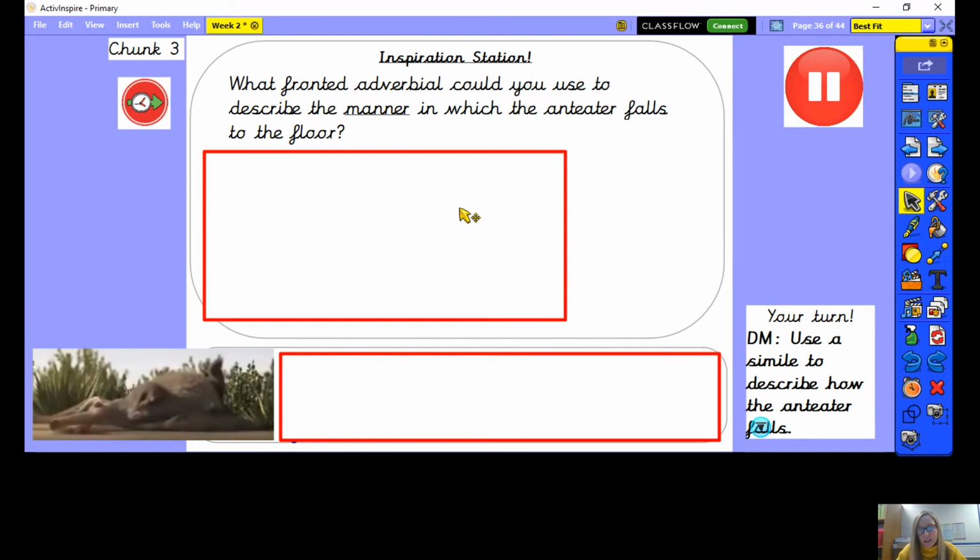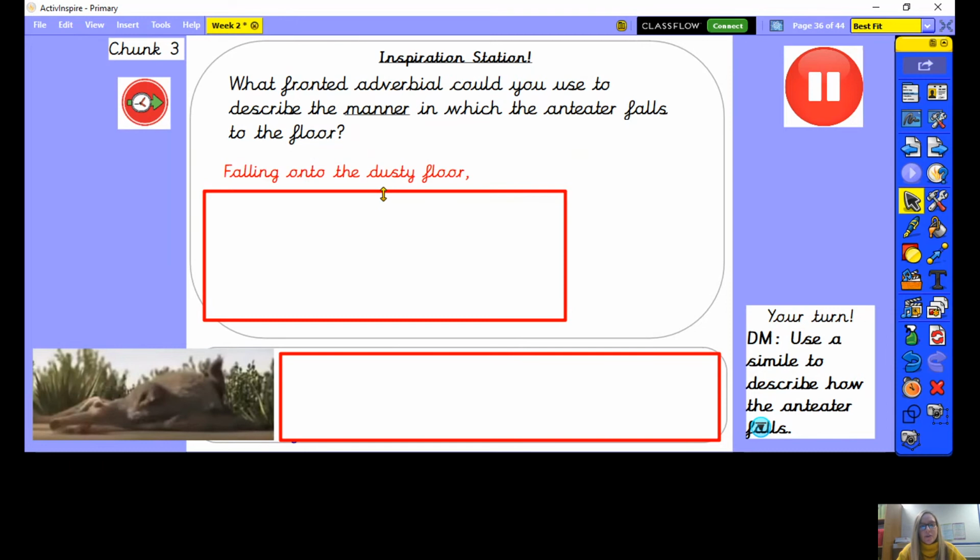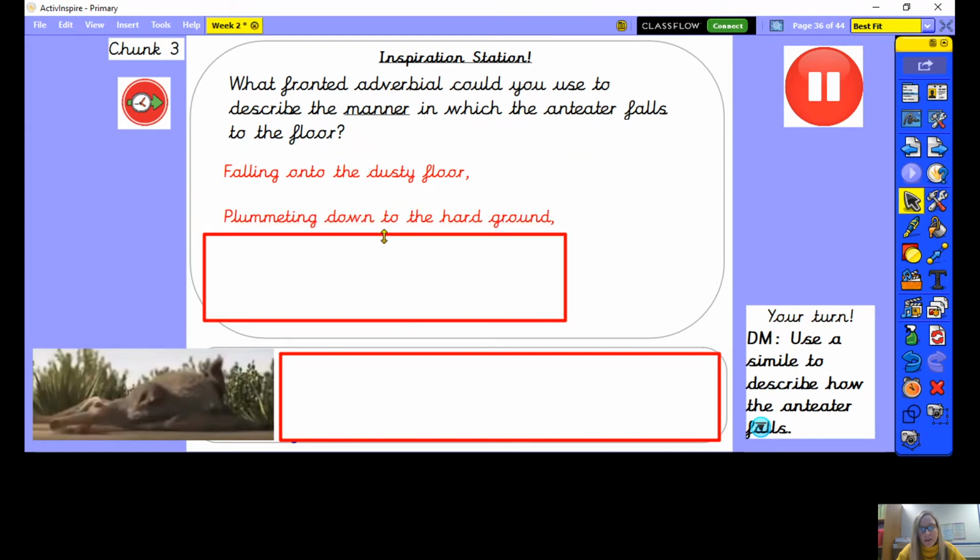Okay, brilliant. Let's have a look at my ideas then that you could magpie for your writing if you need to. So I might start that sentence with the fronted adverbial, say it's falling onto the dusty floor. Plummeting down to the hard ground.